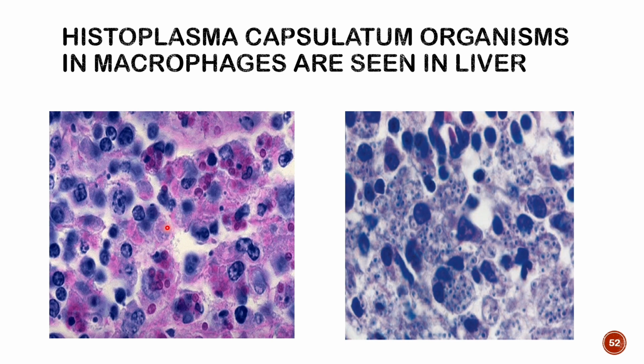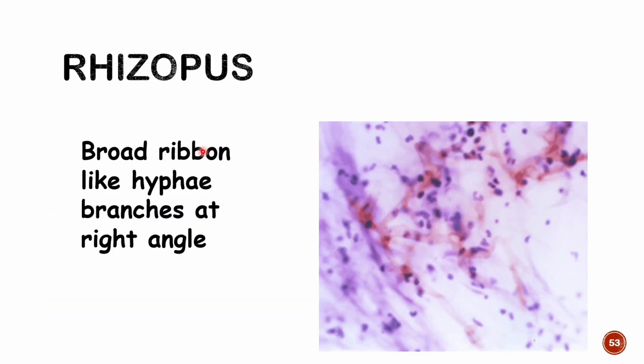So inside the phagocytic cell in the liver, you can see Histoplasma capsulatum, right? Capsulated Histoplasma. At human body temperature, they will grow as a yeast form. So you can see a yeast form in a reticuloendothelial cell. See, these are the fungus in a reticuloendothelial cell. This blue nucleus is of a macrophage. These are all macrophage cells within which you can see Histoplasma capsulatum.